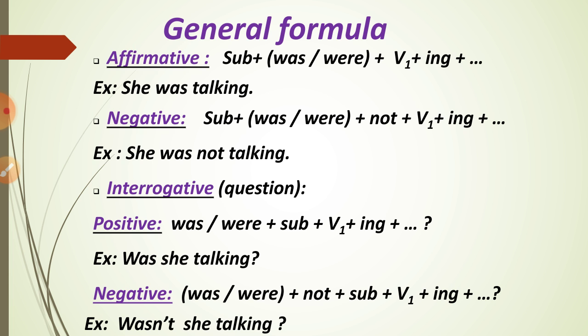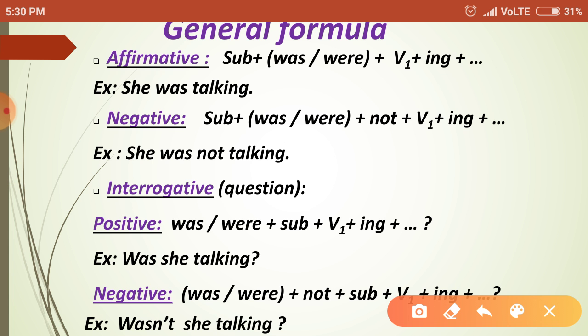So for the positive sentence, what is the formula? Was or were plus subject plus verb 1 plus ing and plus anything. According to the subject, we must select was or were. When the subject is she, he, I, it, then the be form verb is was. Then after the subject, the main verb talk plus ing. Was she talking?